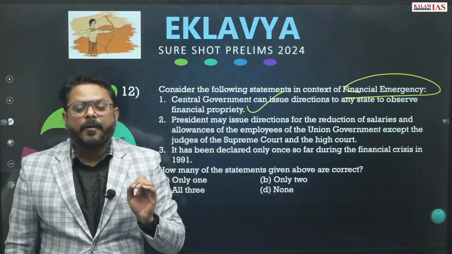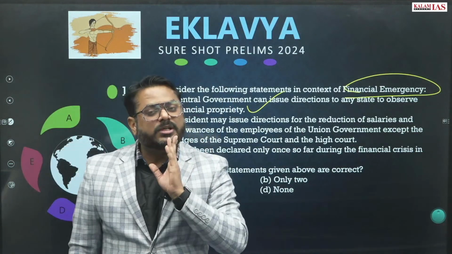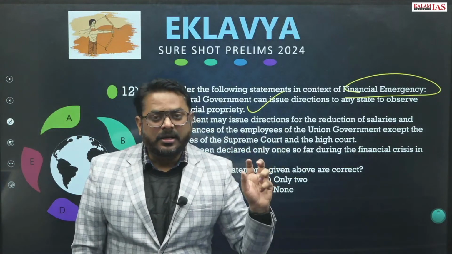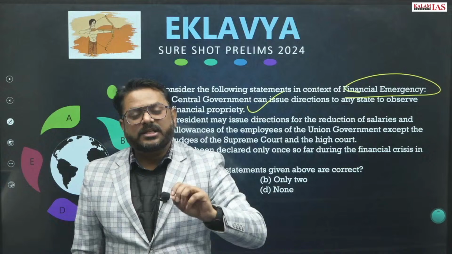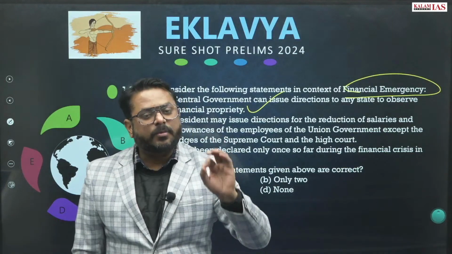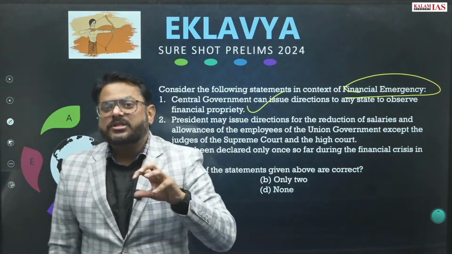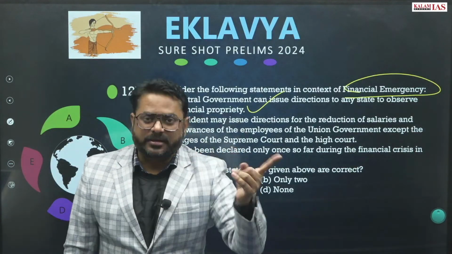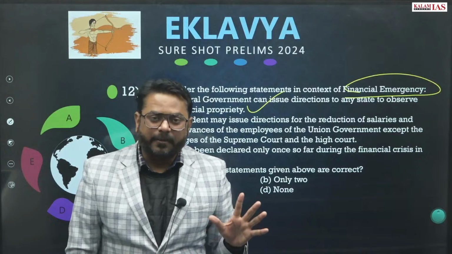Now understand, the salary and allowances of the judges of the Supreme Court are charged on the Consolidated Fund of India. The salary and allowances of the High Court judges are charged on the Consolidated Fund of the respective state, right?